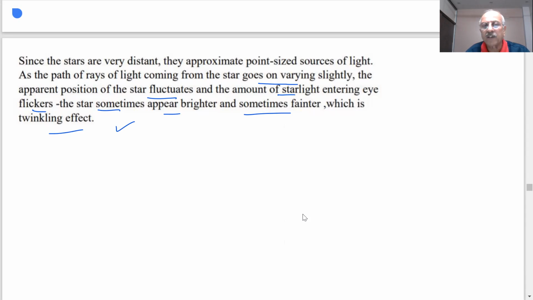So the twinkling of stars, you have seen what is the cause of that? Refraction of light, and also the path of light coming from the star goes on varying. The path of the light is varying slightly, and it appears the star is fluctuating, and you will see the twinkling of the star.